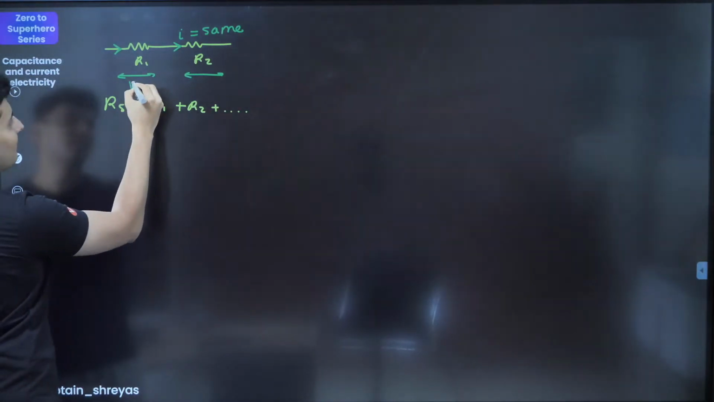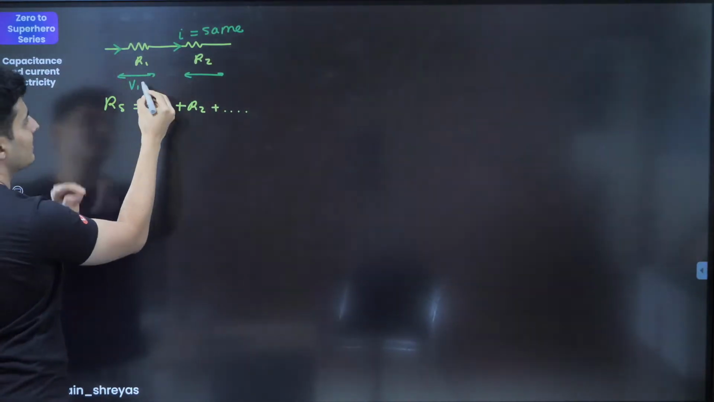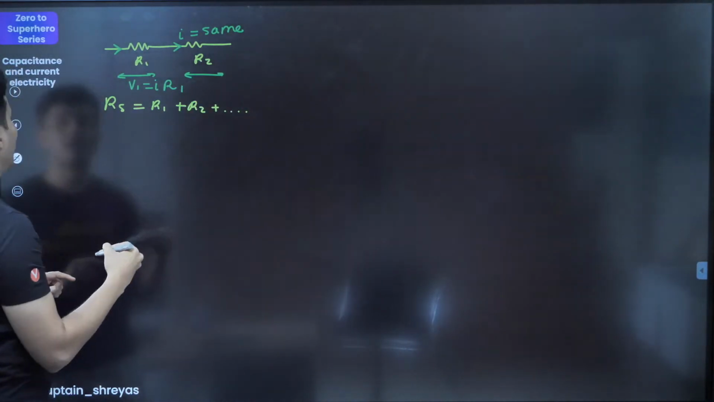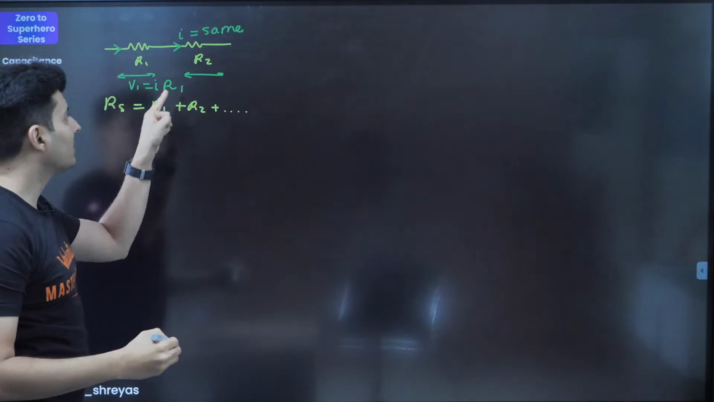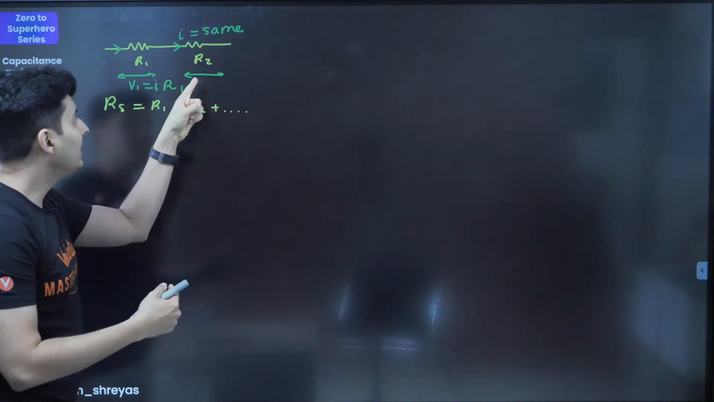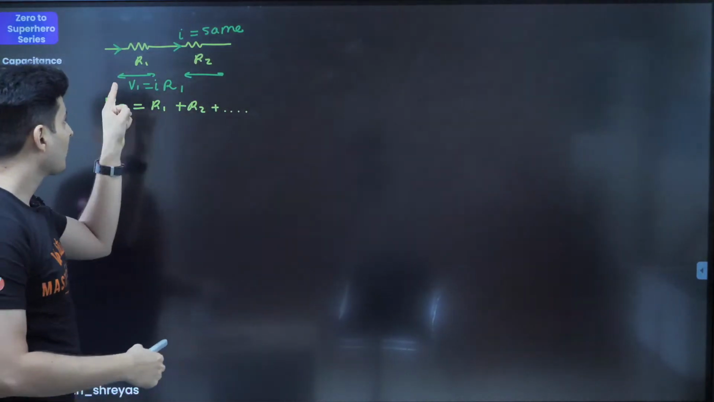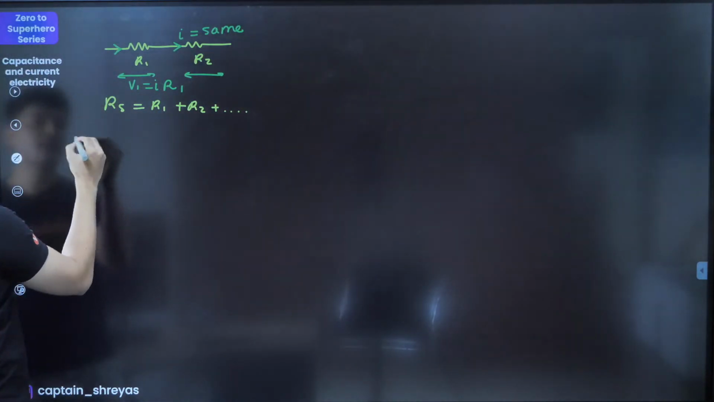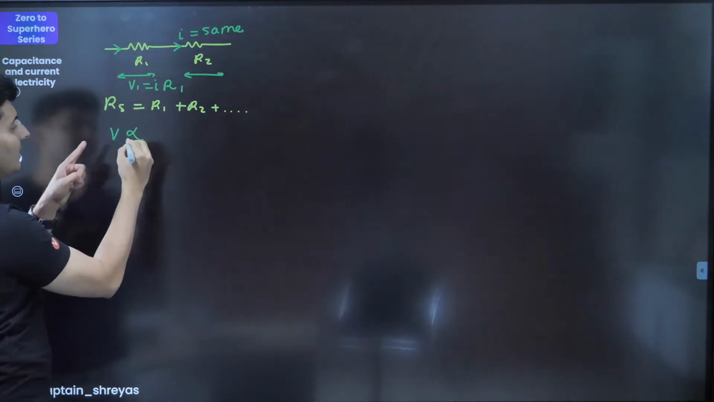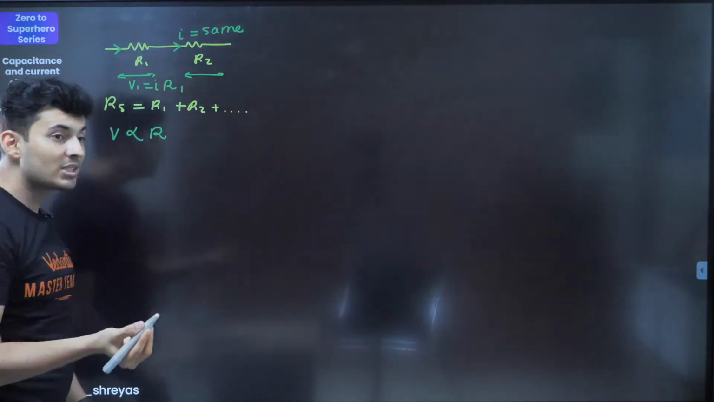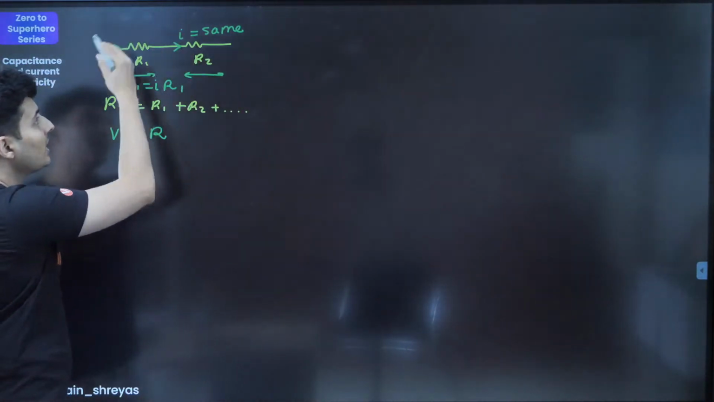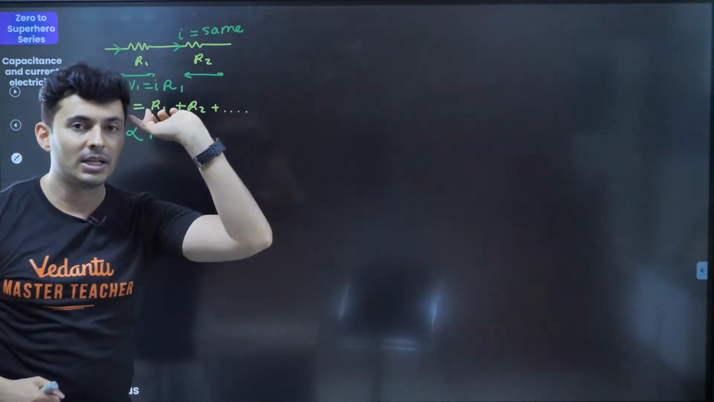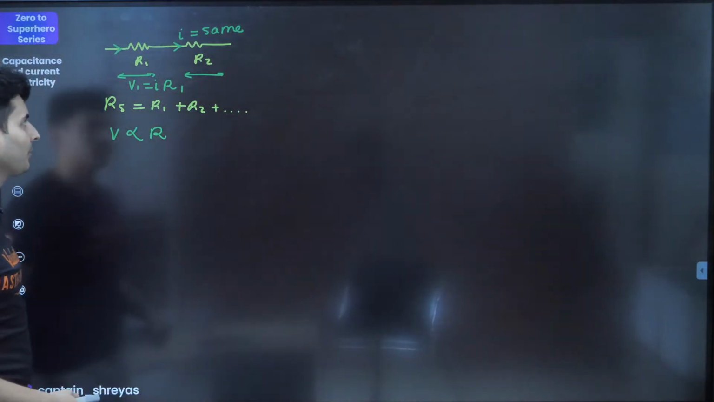So in fact, if I write the voltage across this resistor, it will be current into resistance of that value. V1 is I into R1, V2 will be I into R2. So voltage depends on the resistance. I can say that the voltage across any resistor is directly proportional to the resistance itself, only for series combination, because current is same across all of them. Keep this in mind, very, very crucial.